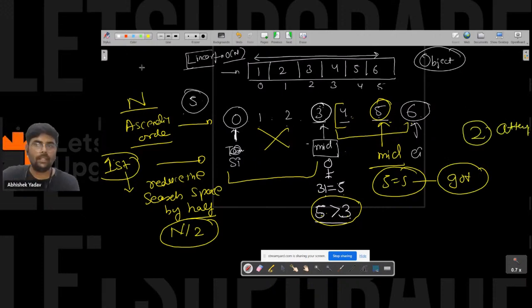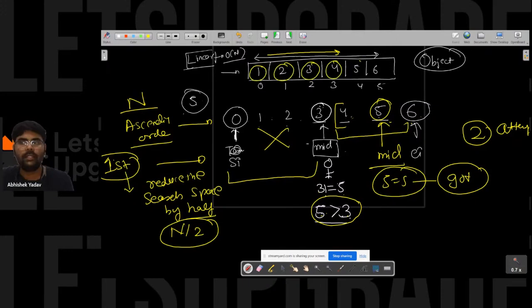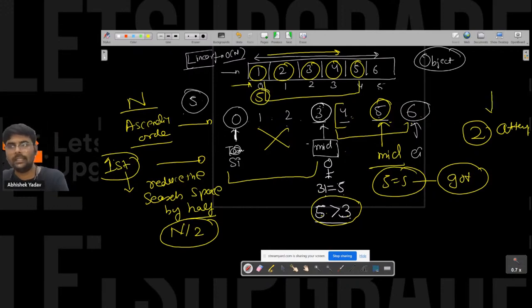And if he has to do the linear search, then he has to first iterate here, go here, go here, go here, go here. So here you can see how many attempts he has to take: 5 attempts if he has to start from 0. And here, in 2 attempts itself he is able to do that part.